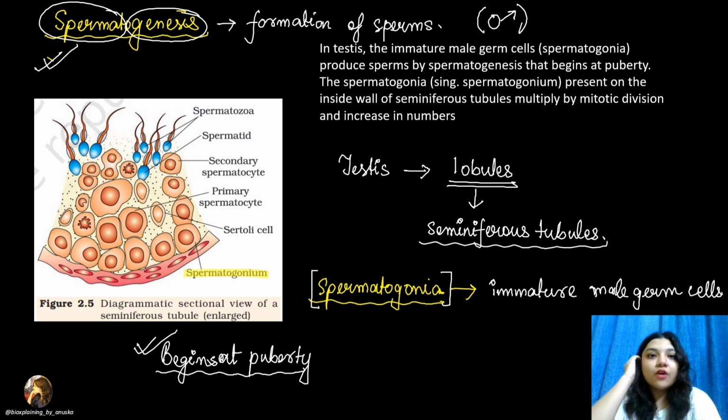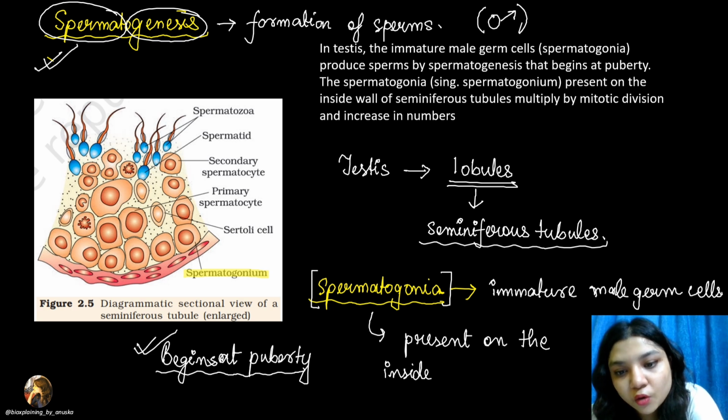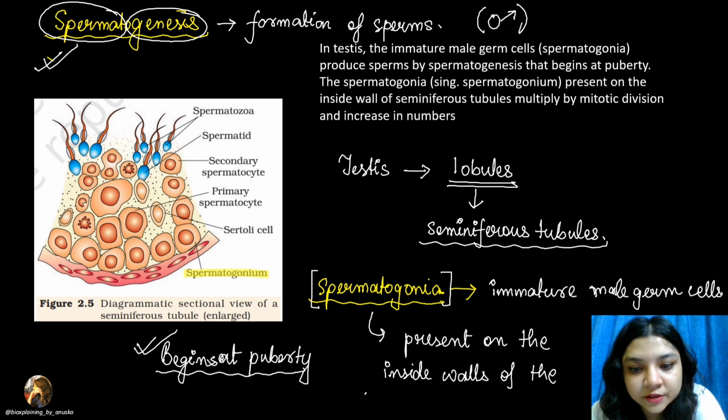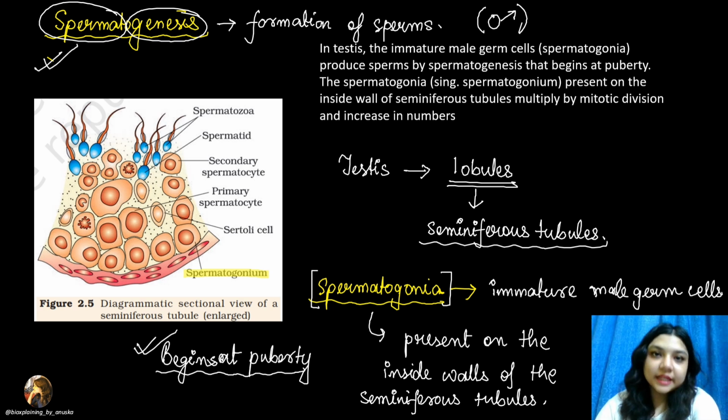Just now what we have to know is that on the inside walls of the seminiferous tubules, we have these spermatogonia present. These spermatogonia will start dividing and ultimately lead to the formation of sperms.